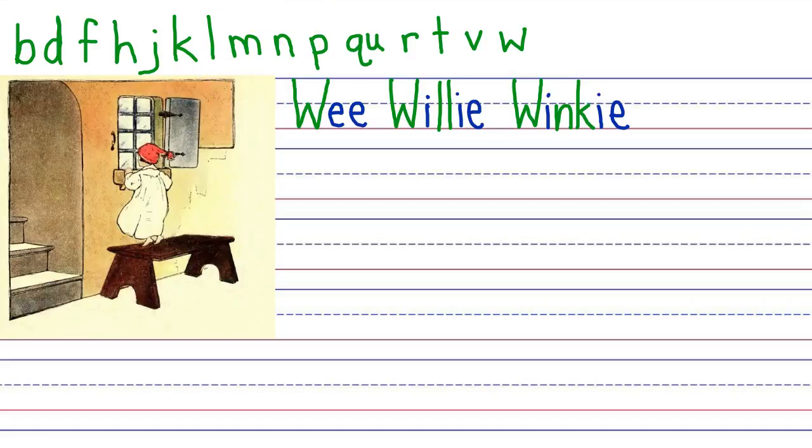And it begins with this fellow's name. So again, we're going to use initial caps. W. E. Spelled just like the title. Wee Willie Winkie. W. Be sure you're writing along with me here. Willie. You don't have to change colors like I am, but the reason I do this with the colors is so that you can see how much you're learning.